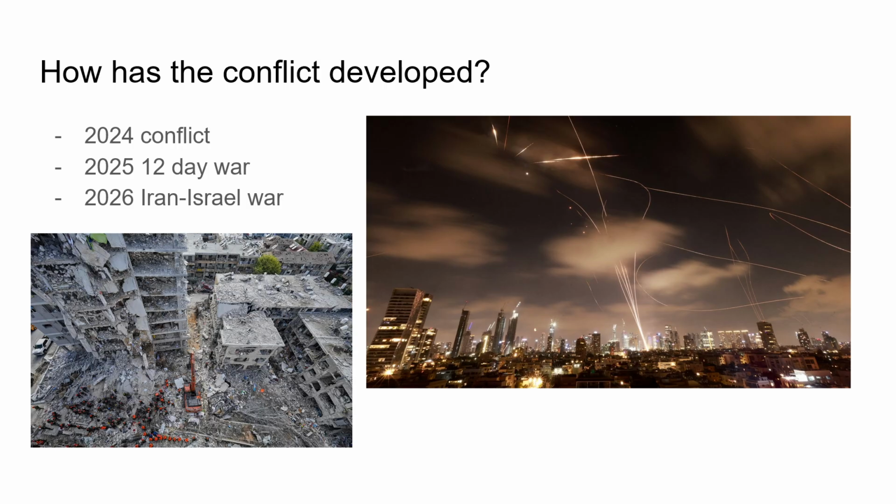So, how has this conflict developed? In 2024, the conflict escalated. On April 1st, Israel bombed an Iranian embassy complex in Syria, killing multiple Iranian officers. In response, Iran seized Israeli ships and launched strikes against Israel. Israel then retaliated by launching their own missiles towards Iran.